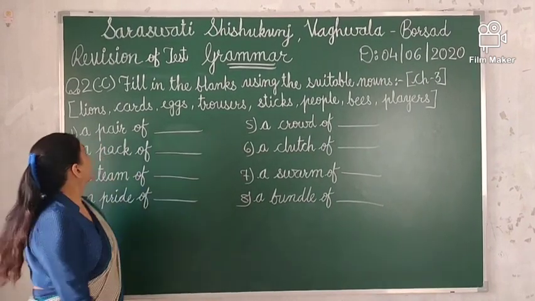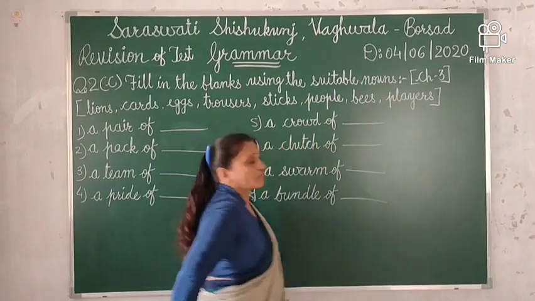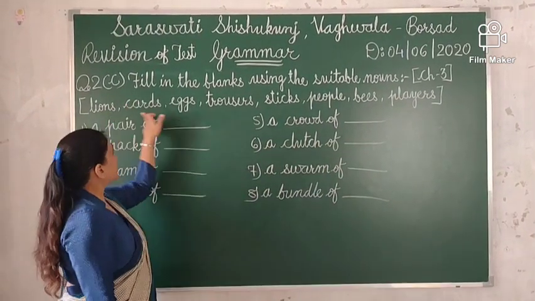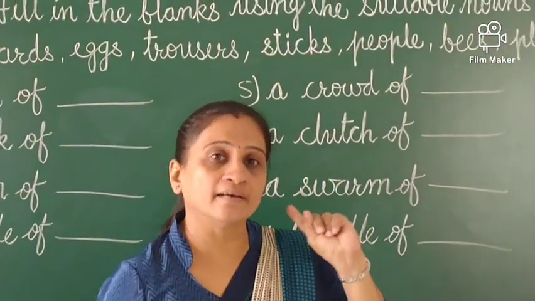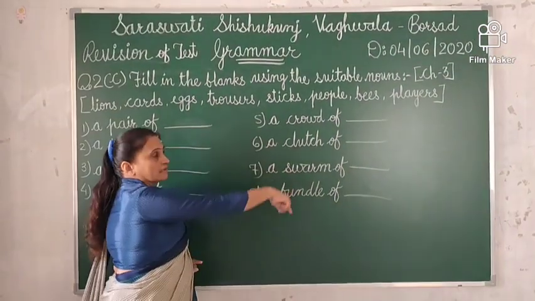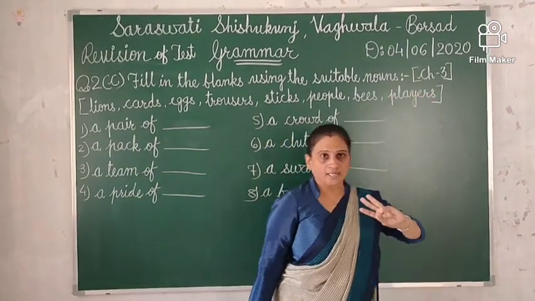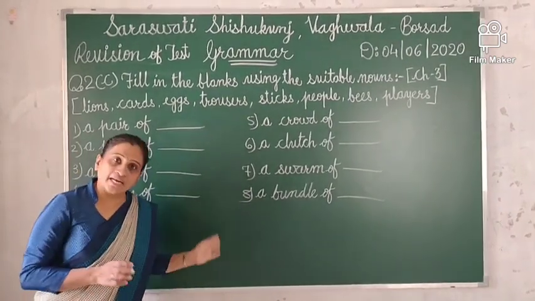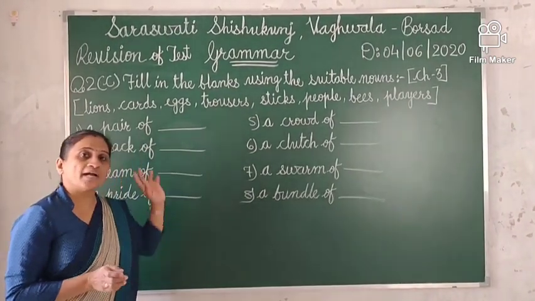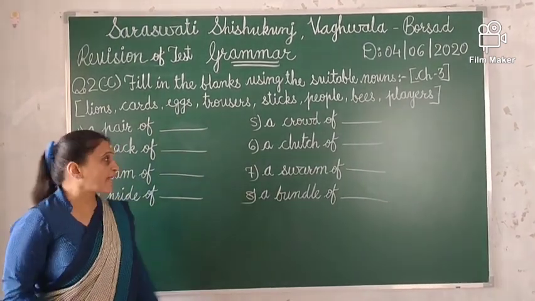Question 2C. Fill in the blanks using the suitable nouns. You can see, children, these are some nouns in the bracket. So you have to find the correct answer and fill in the blanks. I took this question from chapter 3. These are one type of collective nouns, and you have to find collective nouns from the bracket and write in the blanks.